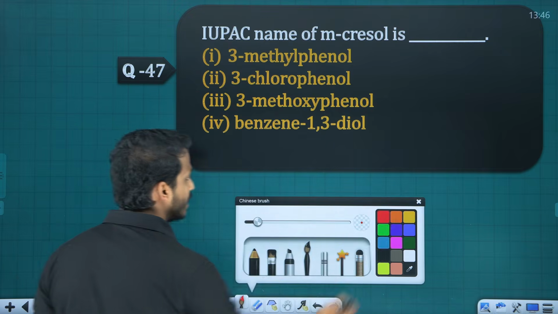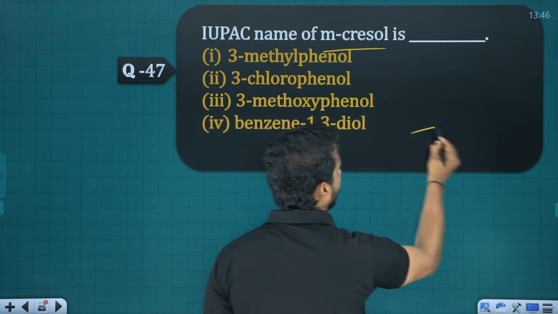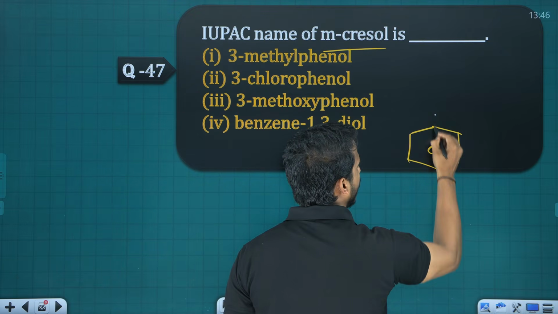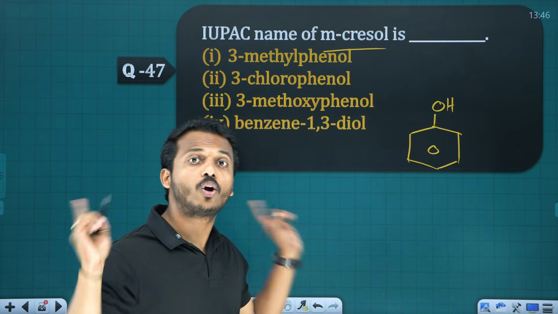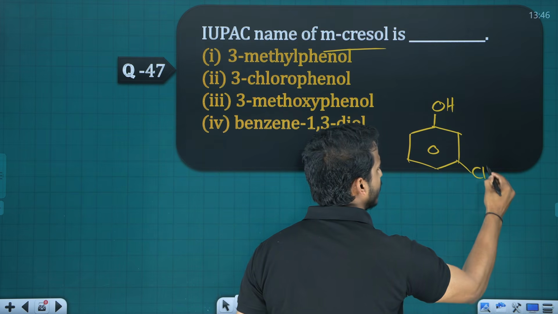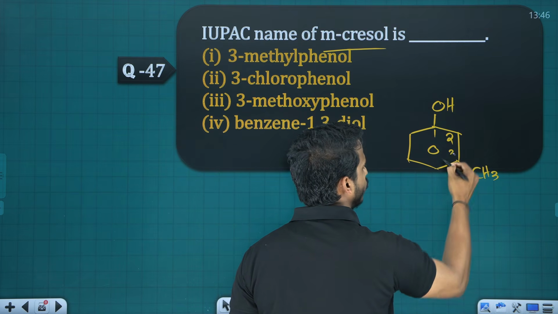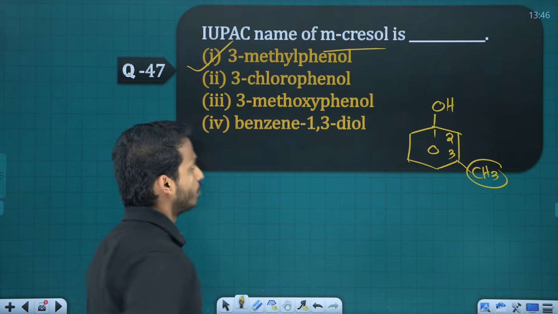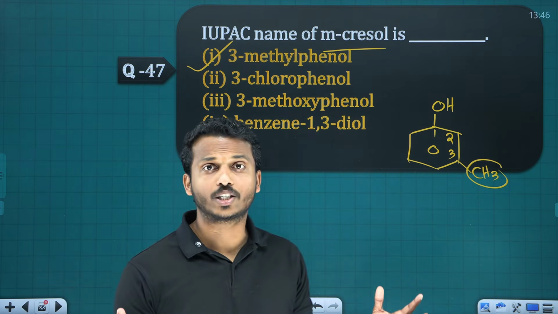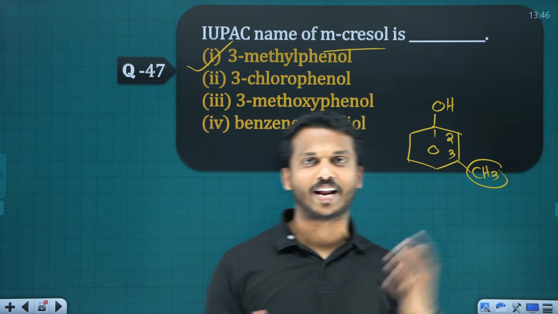Question number 47. What is the IUPAC name of metacresol? What do you mean by cresol, dear? Cresol means phenol with a methyl group. Meta means we place it in the meta position. So 1, 2, 3: 3-methylphenol. So we have 3 compounds like this: orthocresol, metacresol, paracresol. Change the position, okay?